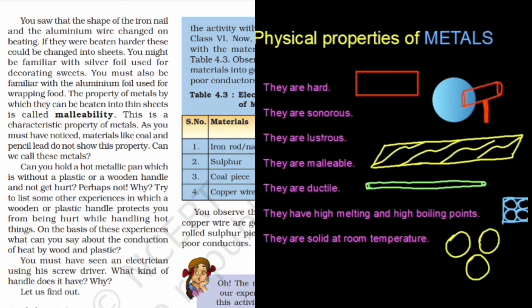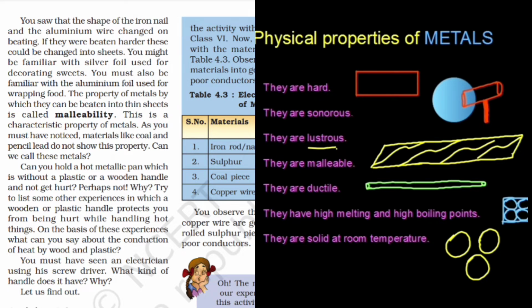Now move on to the next point. They are sonorous. The property of producing sound is known as sonorous. Now because they are hard, that is why they produce sound. If you take an example of a soft metal like sodium, potassium, these are exceptional cases of metals. They are soft enough, that is why they will not produce sound. Instead, they will break down into many pieces if you hit them using any hard object.